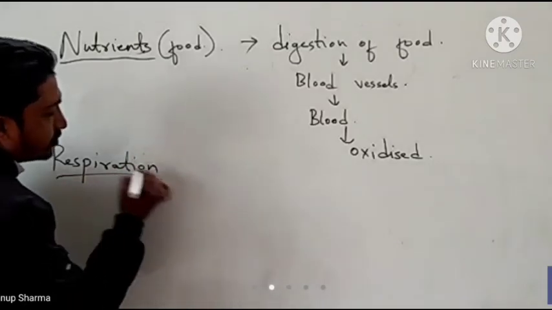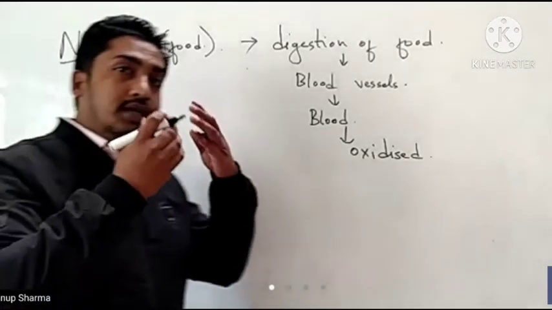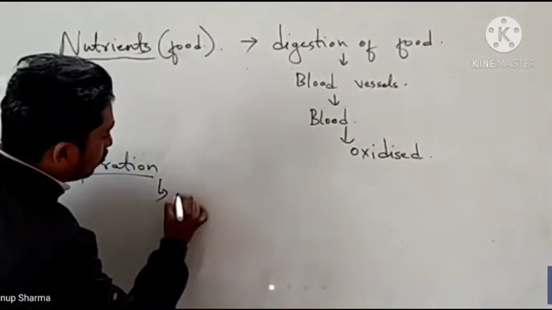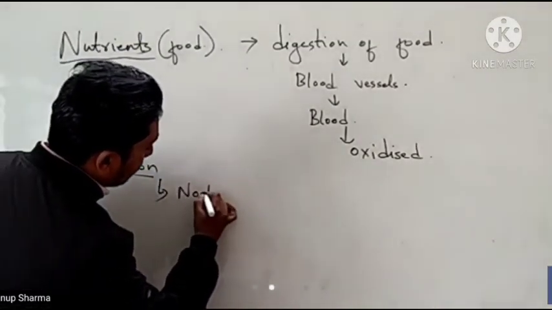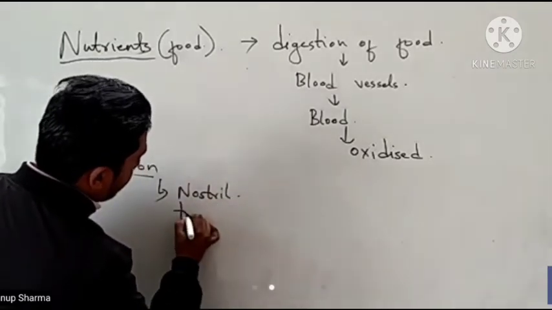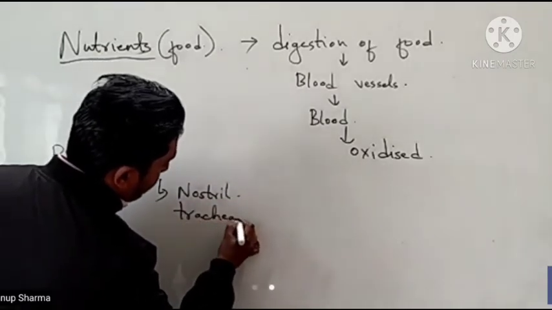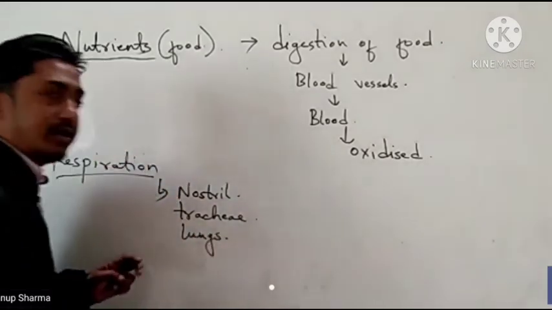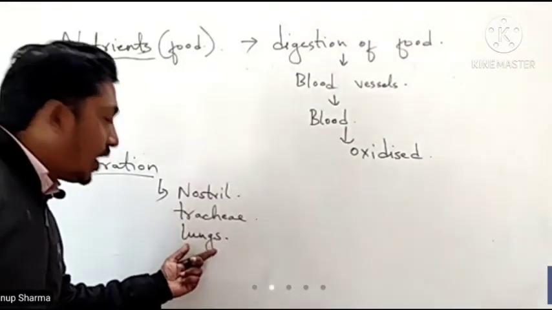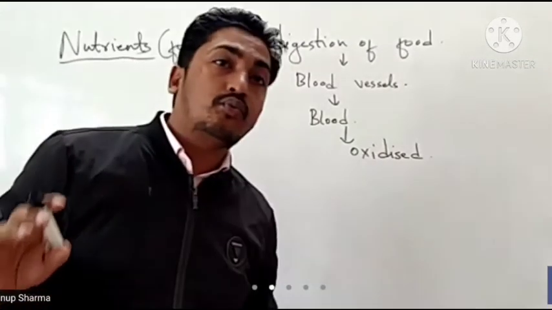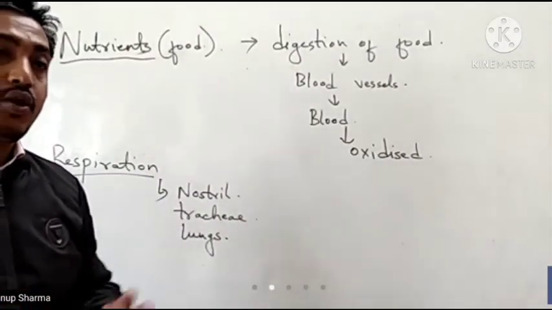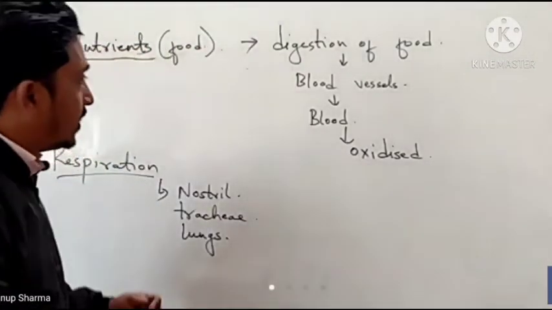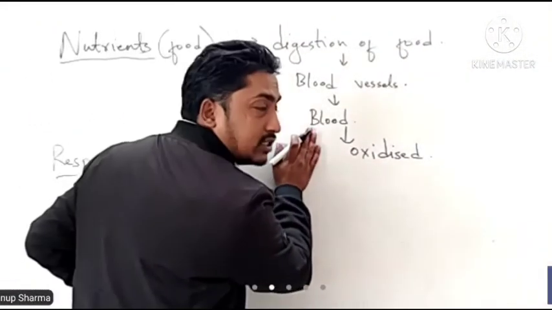So in the process of respiration, what happens? We take in oxygen through the nostril, trachea, and lungs, where at the end of the lungs we have capillaries which absorb oxygen, and that oxygen gets mixed with blood.